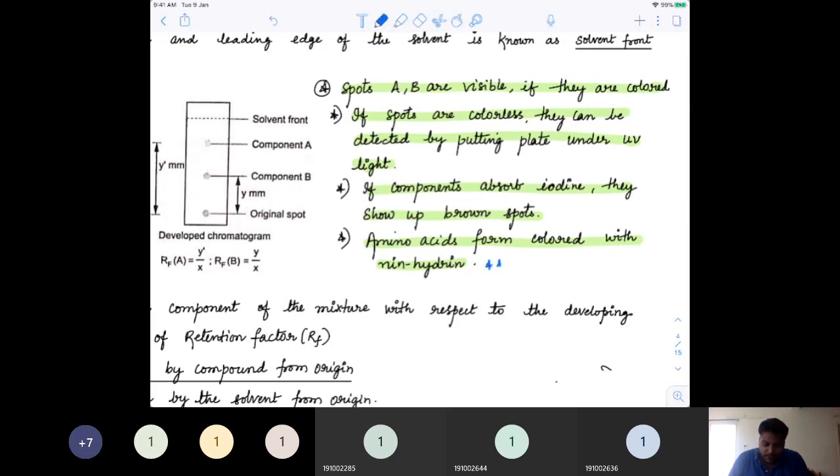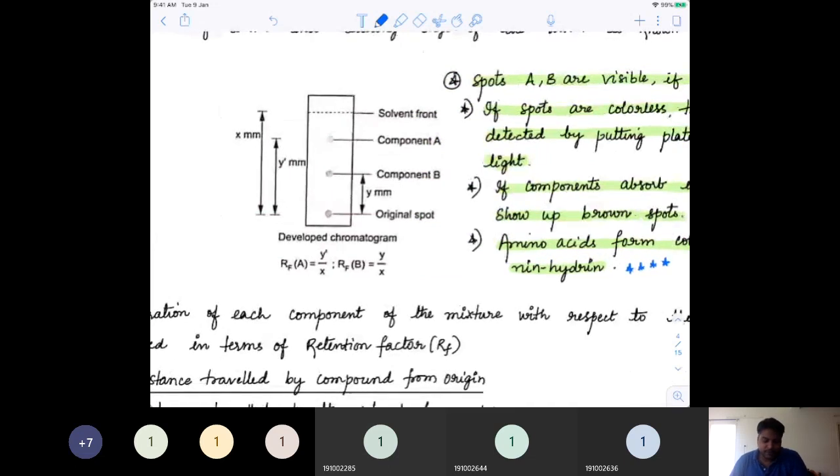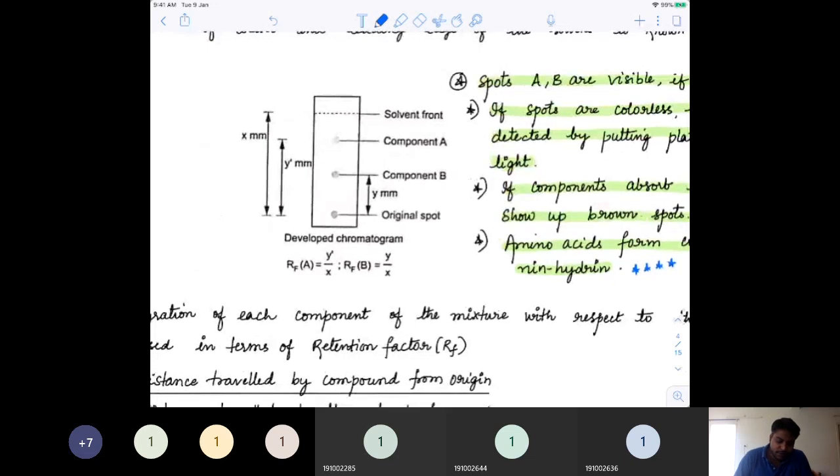On adding ninhydrin, amino acids will start becoming colored. This point is important because it is going to come again in biomolecules for you. So what is ninhydrin and how is it useful for amino acids? You will see that slowly. But as of now, remember that amino acids will form colored spots with ninhydrin. Now, these colored spots are at different distances. The spot for component A is at a distance y dash, and for component B it is at distance y, and the solvent has moved up to a distance x from the original spot.